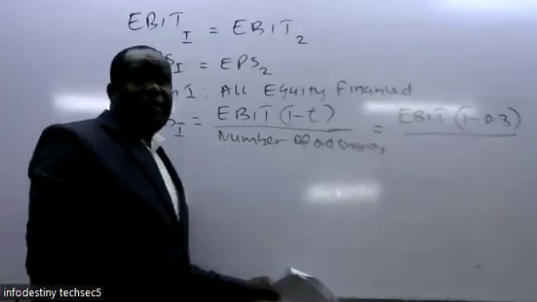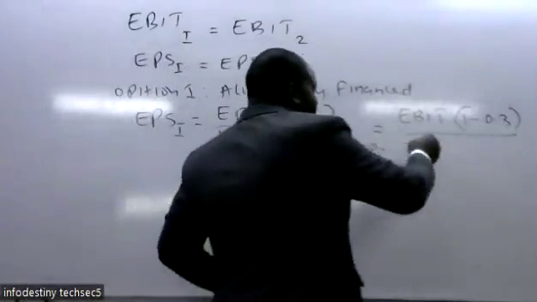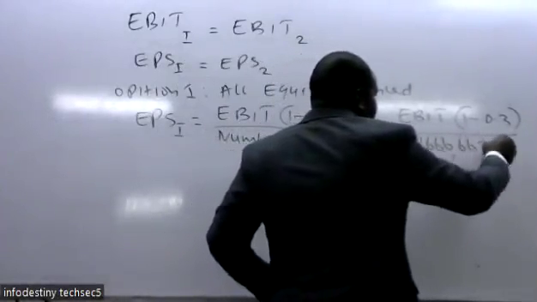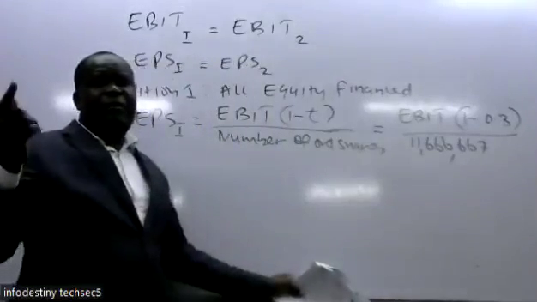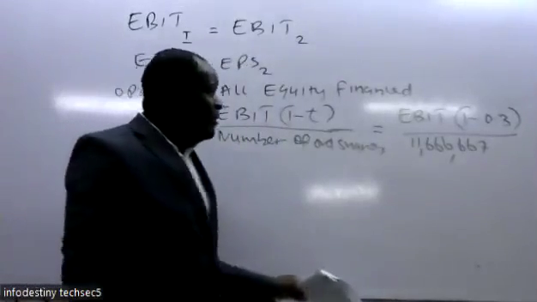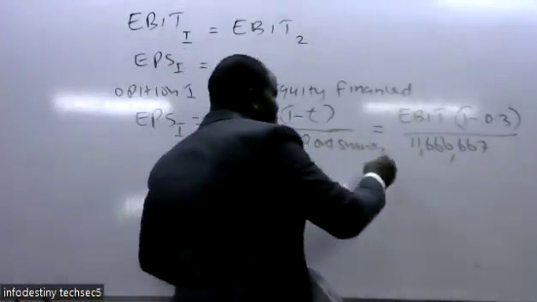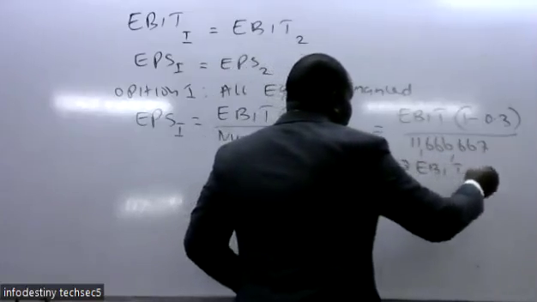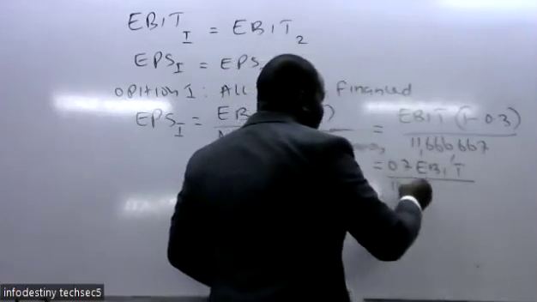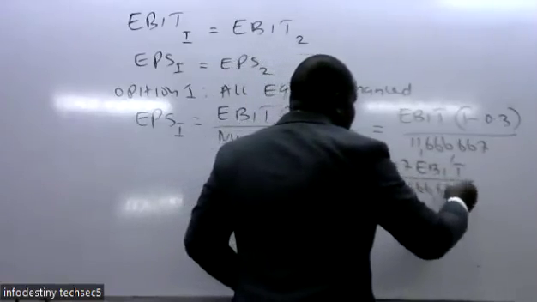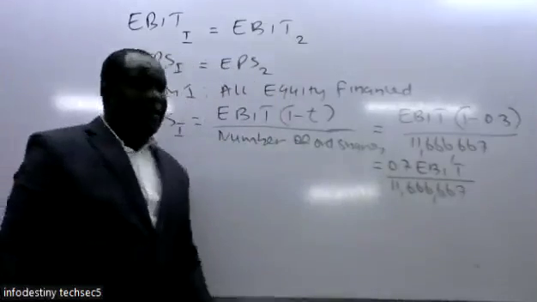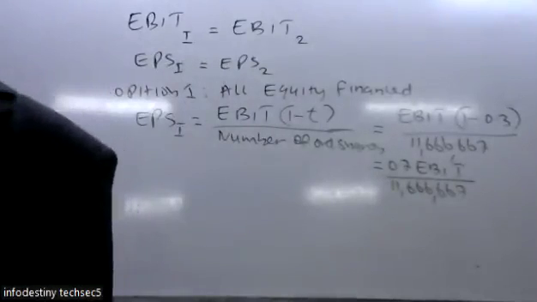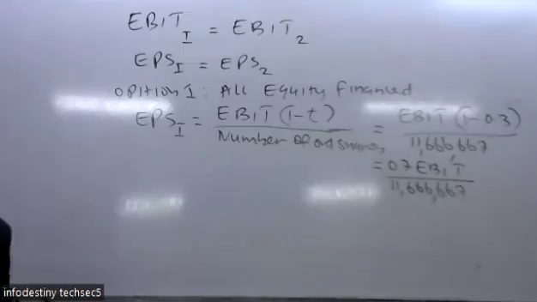So there were 11 millions. Yeah, we have already done that part of the question. You simply check the denominator of the Roman letter 1. There were how many ordinary shares? So this will be the same as 0.7 earnings before interest and tax. You divide by 11,666,667. So that is now option 1. We leave it like that, so that we also create the equation for option 2.